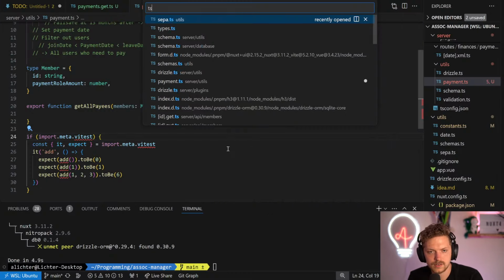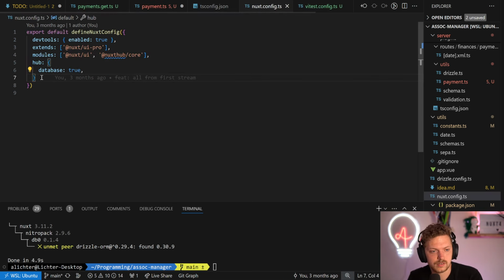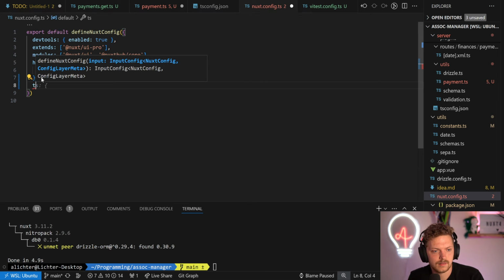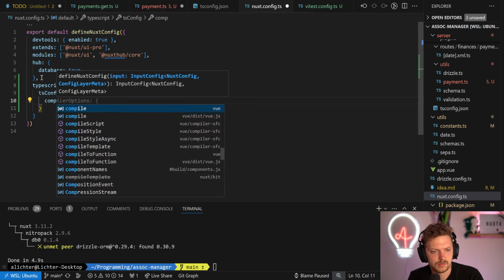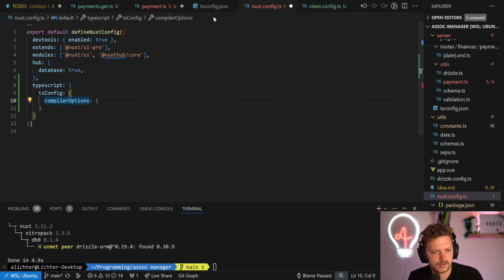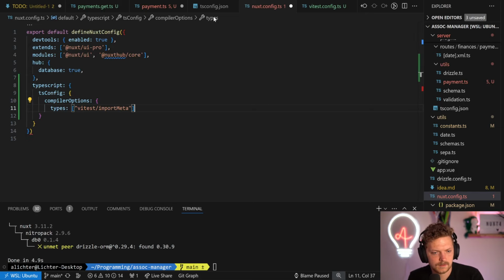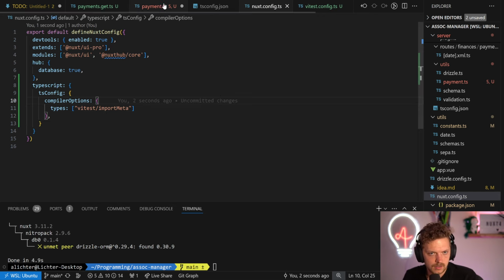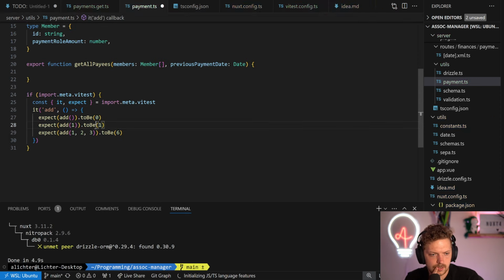We can just add it to the TS config here, but it's not the most recommended way. So we can just go here and say TypeScript, I think, config, tsconfig, compiler options, I hope. Yeah, and what was it? Oh yeah, it was just types. So that's more recommended. And ideally, if we quickly reload the window, we have it working. We'll see in a sec. If not, we'll find a way.